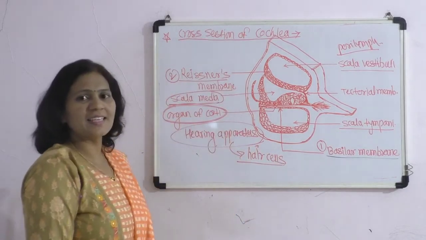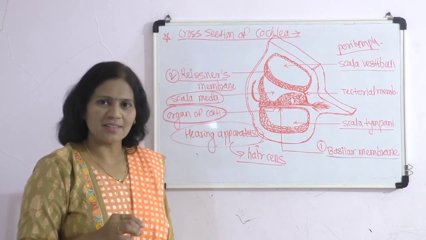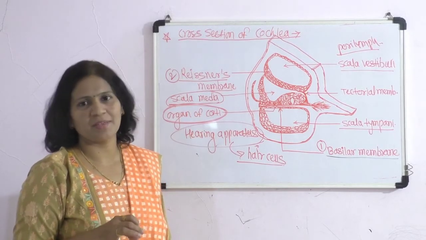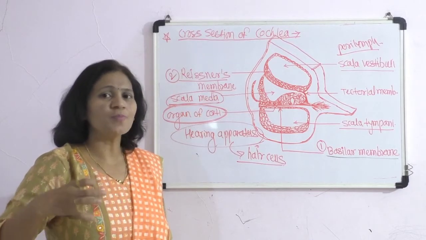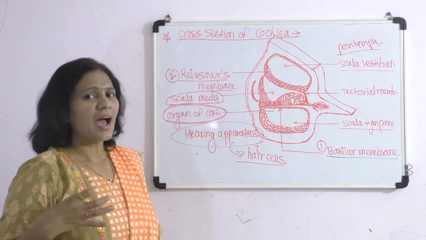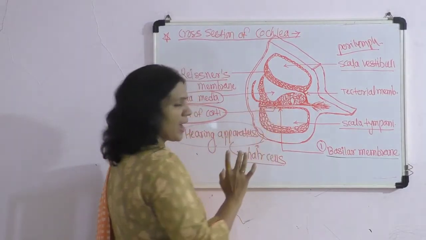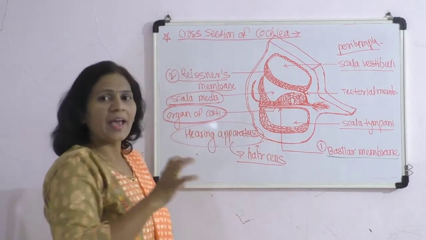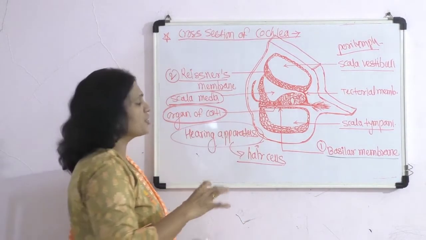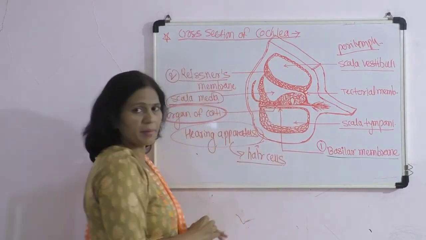And these hair cells consist of the receptors, that is, the phonoreceptors. The vibrations of the sound waves reach up to this organ of Corti, up to this row of hair cells, which is located just above the basilar membrane.